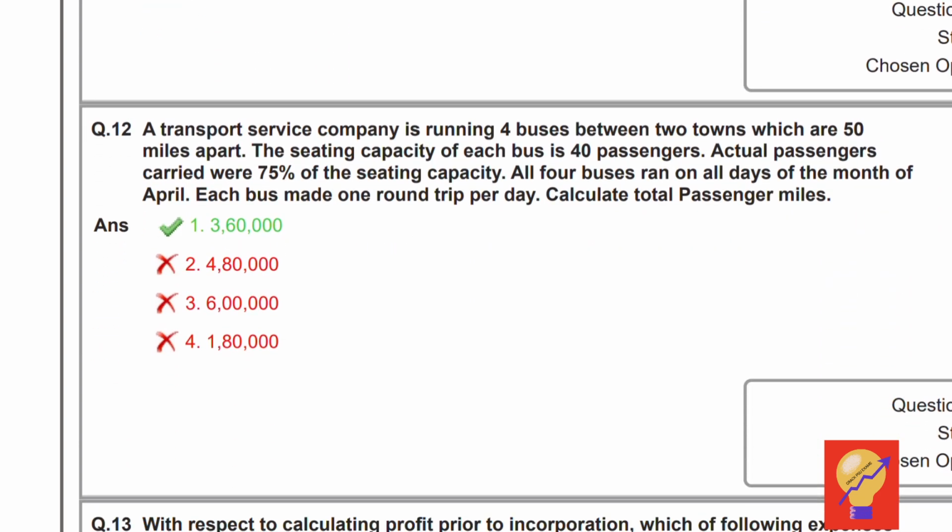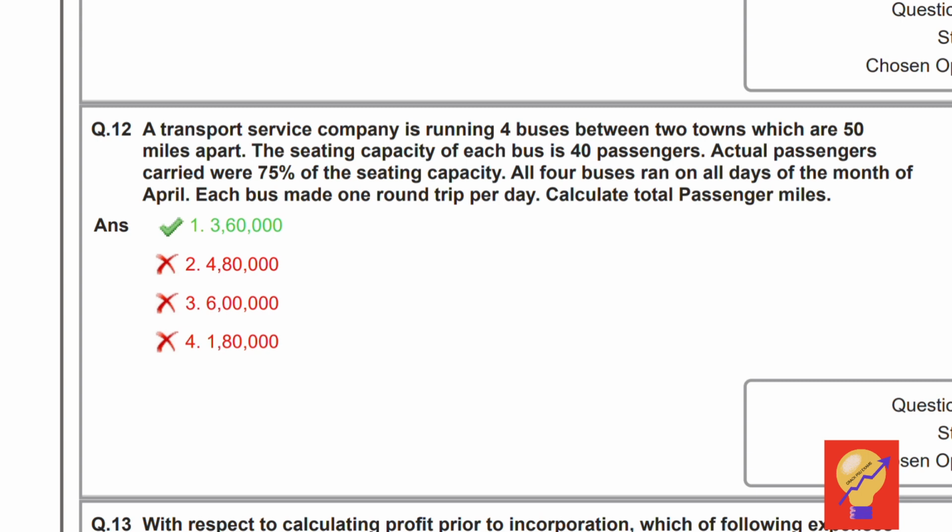A transport service company is running 4 buses between 2 towns which are 50 miles apart. The seating capacity for each bus is 40 passengers. Actual passengers carried are 75% of the seating capacity. All 4 buses ran on all days of the month of April. Each bus made 1 round trip per day. Calculate total passenger miles. So in this question, in April there are 30 days and then there is 1 round trip per day. 40 passengers, seating capacity is 75%, total buses 4. So the total passenger miles is